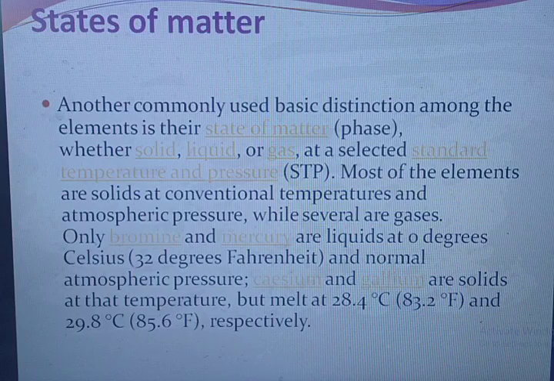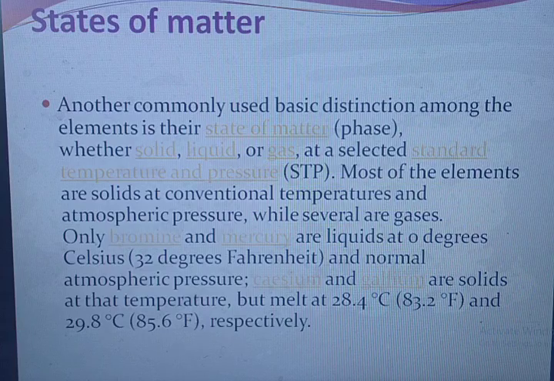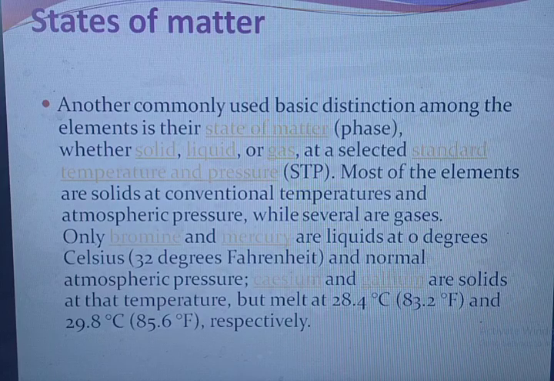Cesium and gallium are solids at that temperature but melt at 28.4 degrees Celsius, that is 83.2 degrees Fahrenheit, and 29.8 degrees Celsius, that is 85.6 degrees Fahrenheit, respectively.